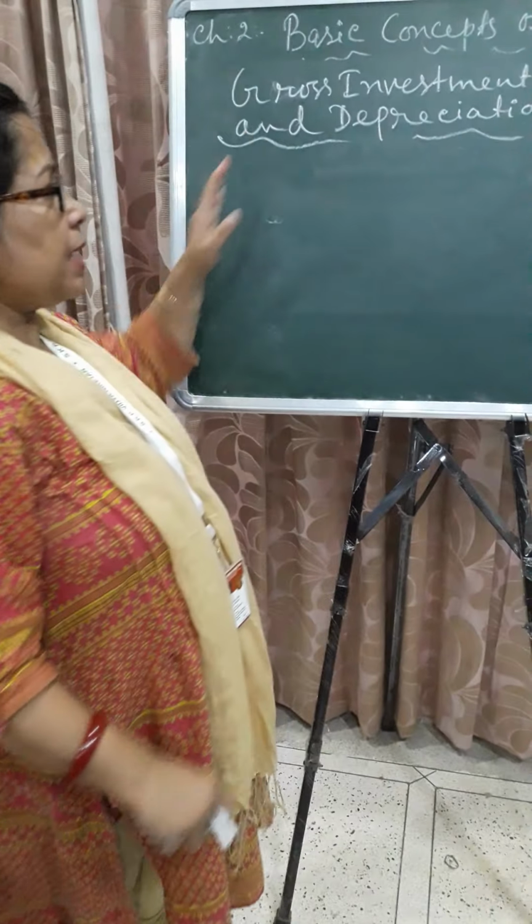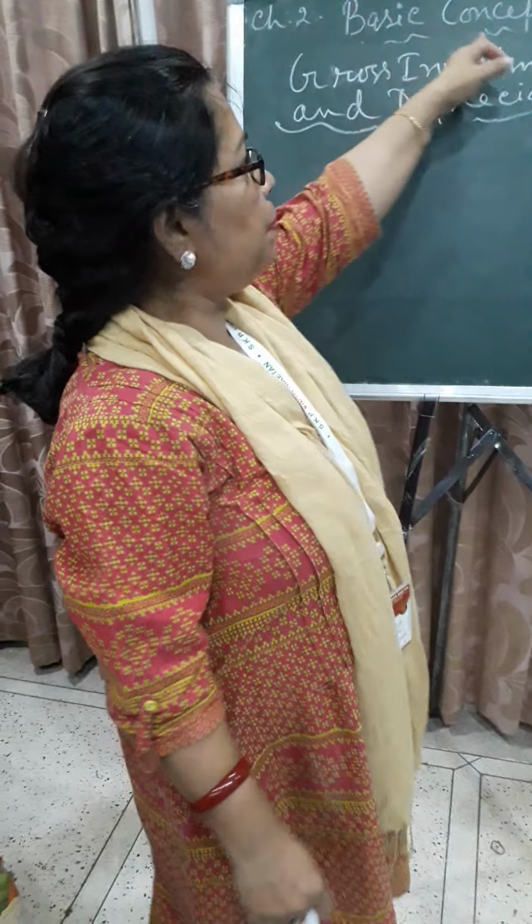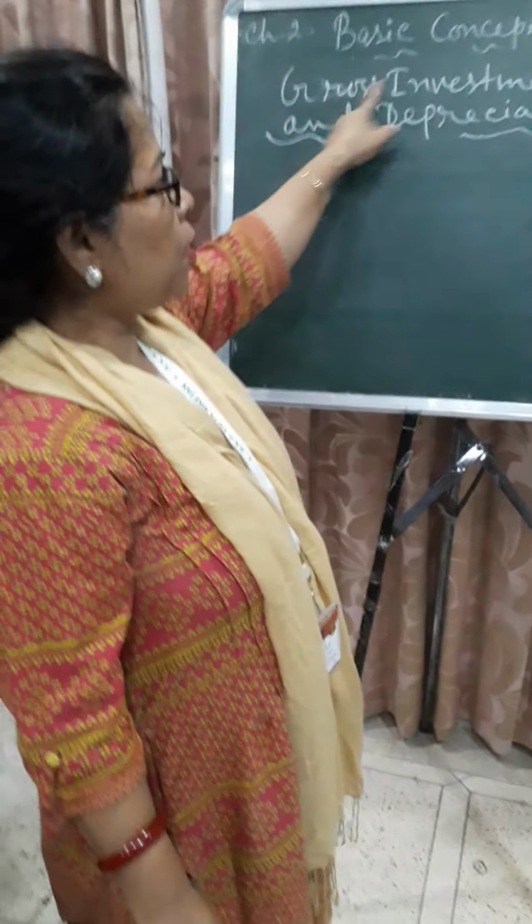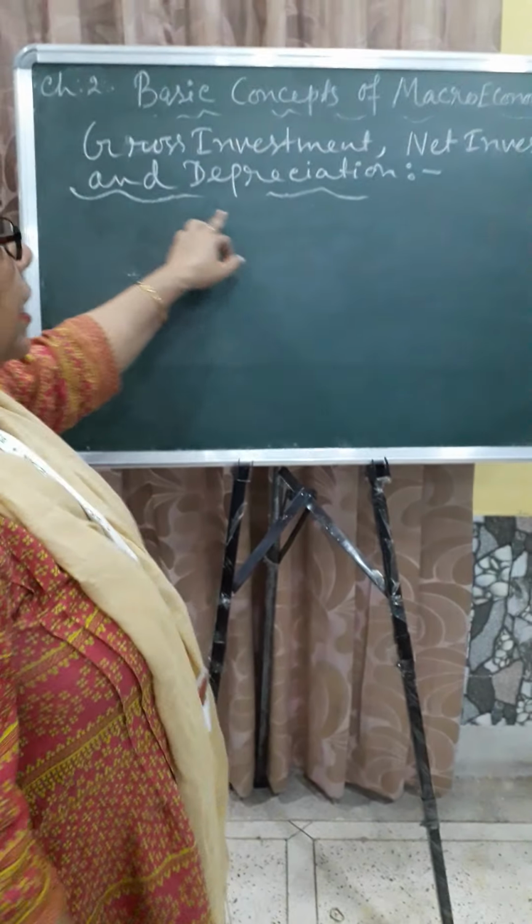This is another basic concept of macroeconomics. Capital goods and final goods are completed. Now next, gross investment, net investment and depreciation.